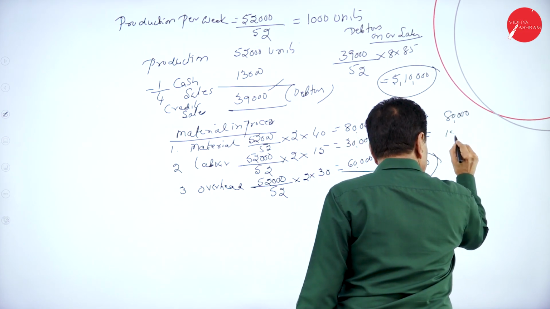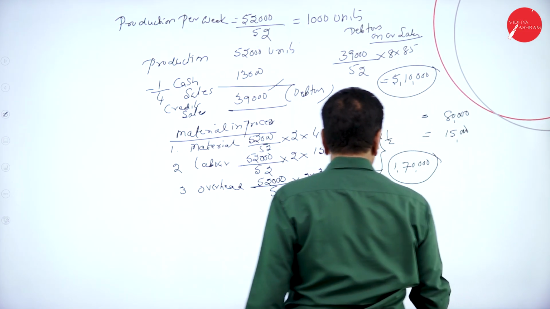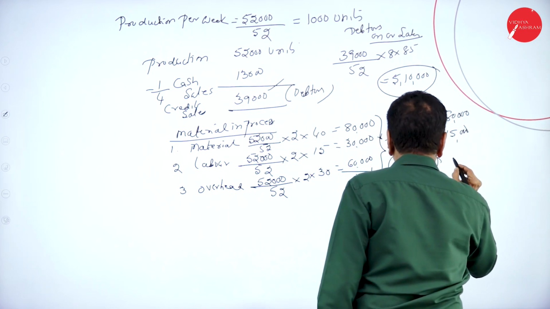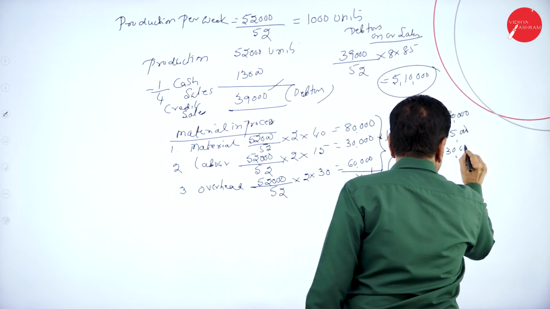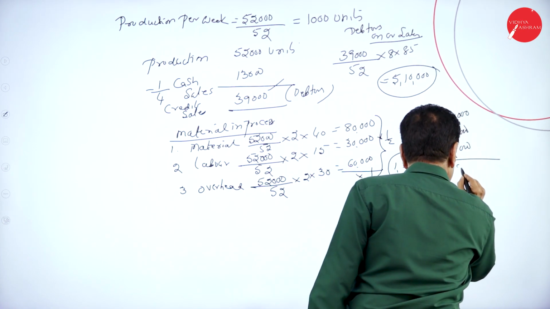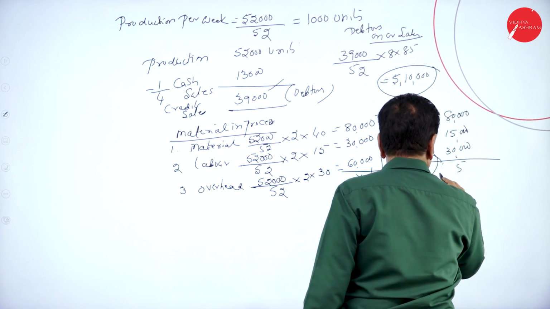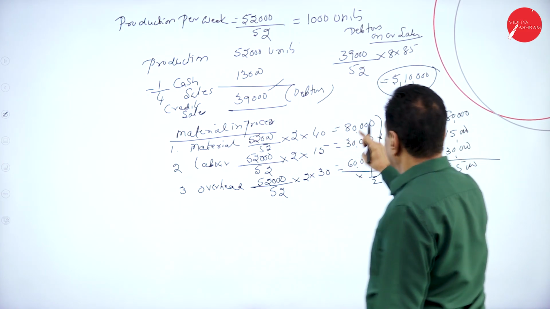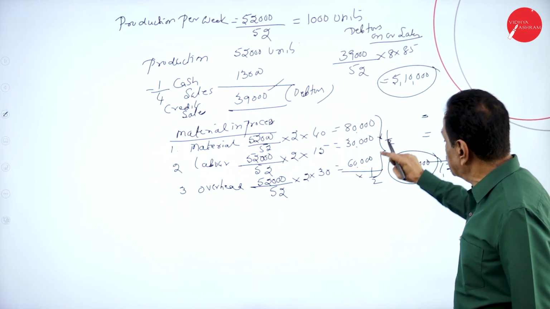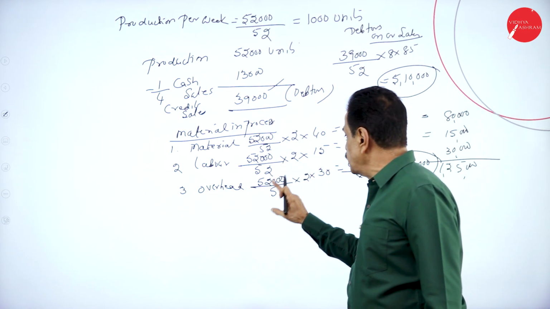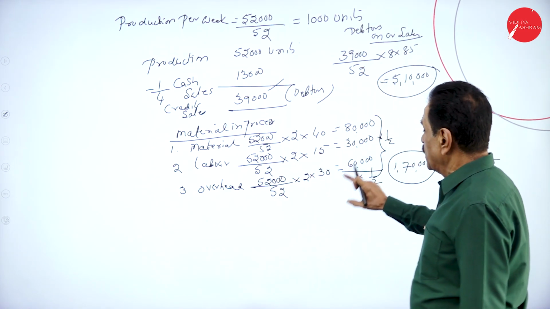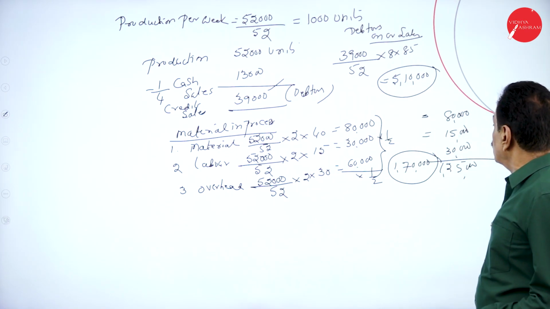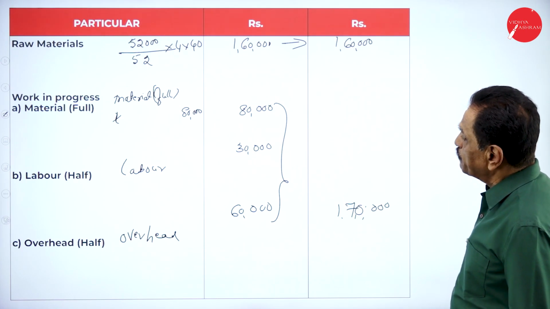This is 15,000 into half. This is 30,000. 1,25,000. You can do like this also. Some authors say this amount, some authors say half of this. 52,000 into 15 into half. Then 52,000 into 30, 60 into half. So it works out 80,000.